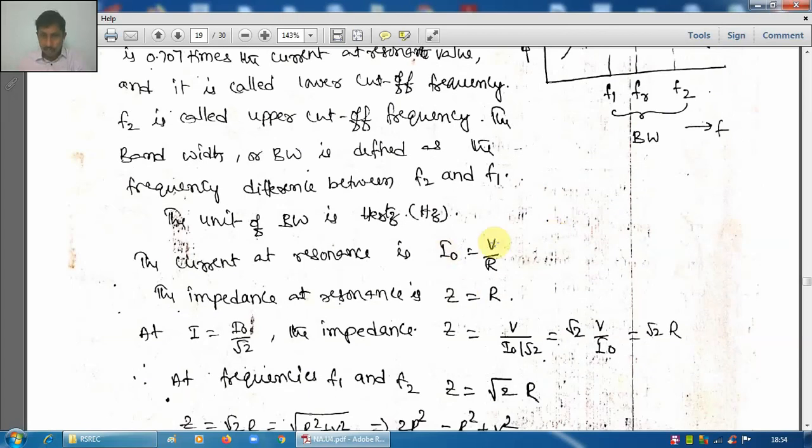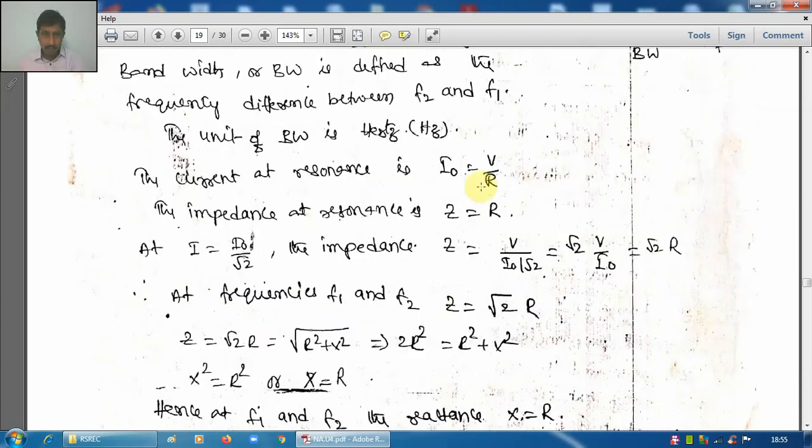Generally I equals V by Z, but at resonance Z equals only R. Therefore, at resonance I0 equals V by R. It is the maximum value, and it is a pure resistive, in-phase current. I0 is in phase with V, and the value is V by R. So at resonance, the value of current is V by R. This is also important, you should remember. The impedance at resonance equals R only, XL and XC get cancelled. That also we have seen.